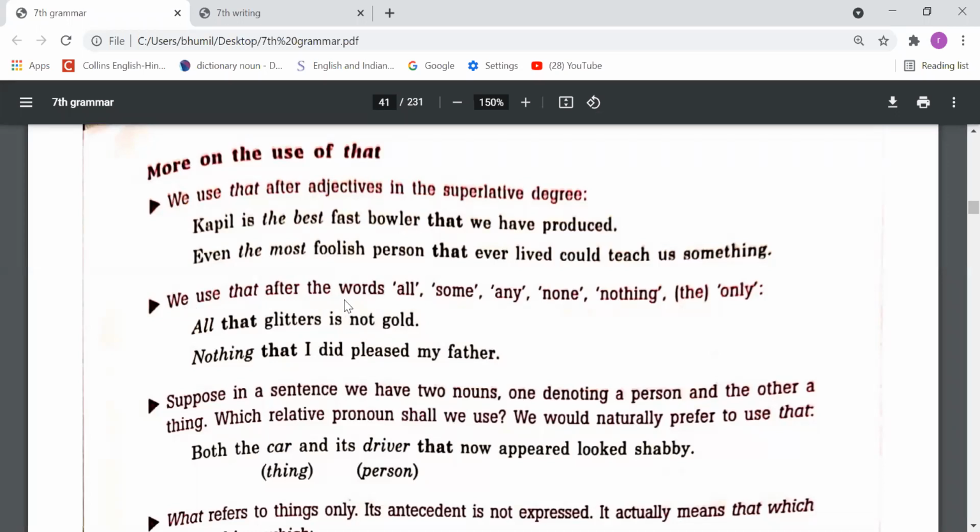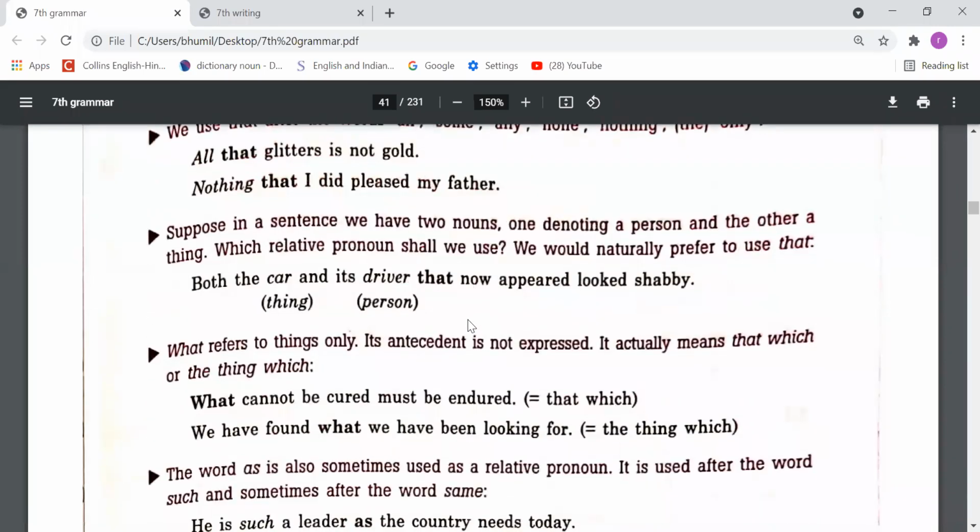We use that after the words all, some, any, none, nothing, only. So after these words, we should use that if there is a need for a relative pronoun. Like, all that glitters is not gold. After all, we need to use the relative pronoun that. Nothing that I did pleased my father. Same, we have used that here.